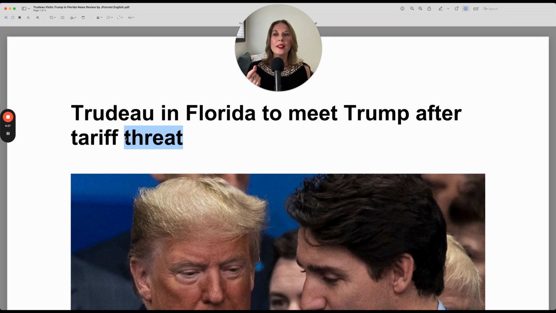So threat is a noun. Tariff is the adjective that describes the threat. So we need an article to go with this noun. You can use after a tariff threat. A means any, it's a general threat, or the tariff threat, meaning a specific one.